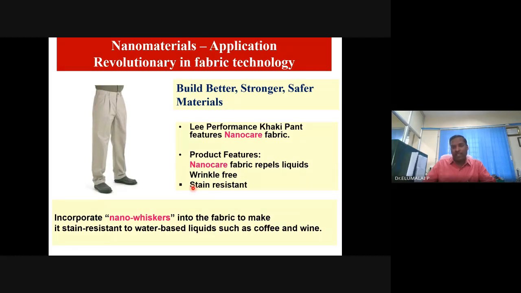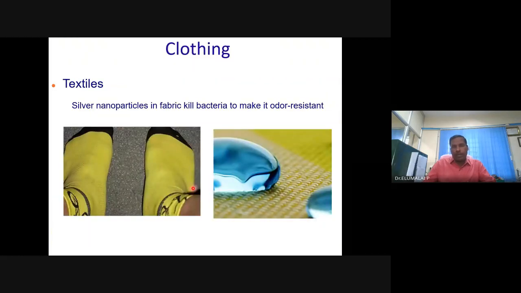I'm not recommending it anyway, but literally it is possible. Wrinkle free, water resistant, dust repellent fabrics can be made with the use of some polymer embedded in socks or wherever you require any such applications. Highly water repellent.